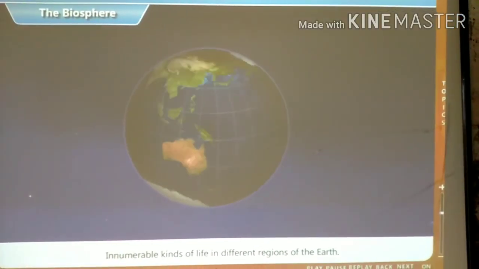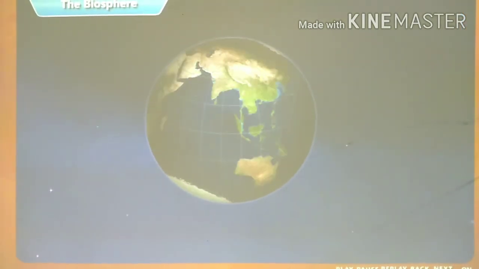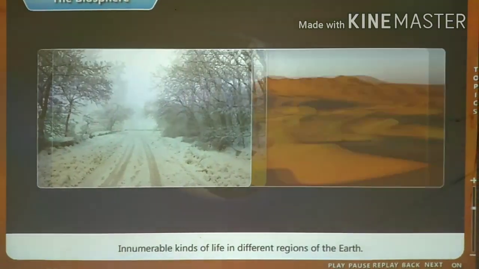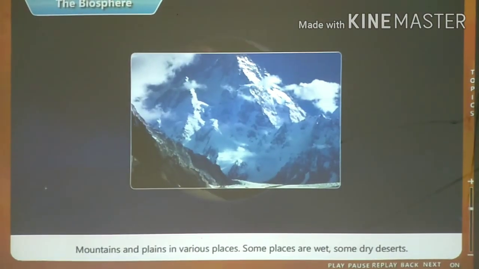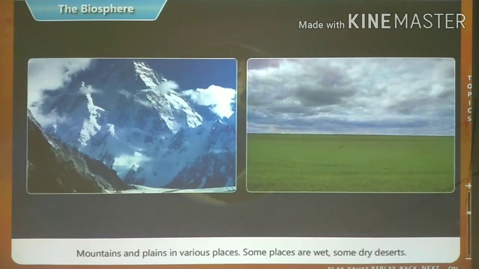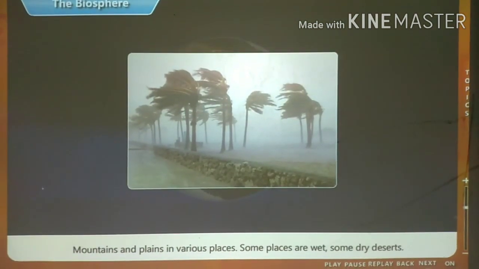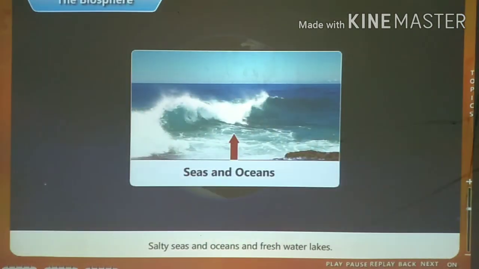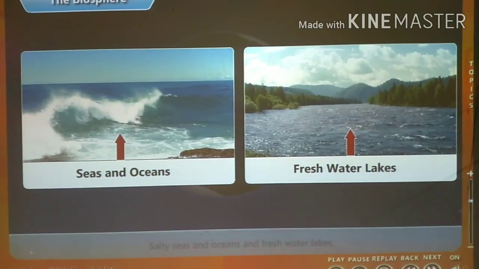There are innumerable kinds of living things on Earth. The various regions of the Earth differ in many ways. Some regions are always covered with ice, while others have a hot climate. There are mountains in some places and plains in others. Some places have a lot of rainfall, while others are dry deserts. There are salty seas and oceans and also freshwater lakes.